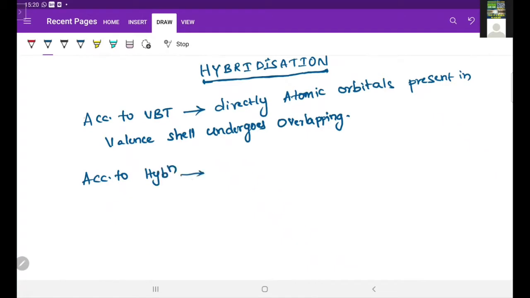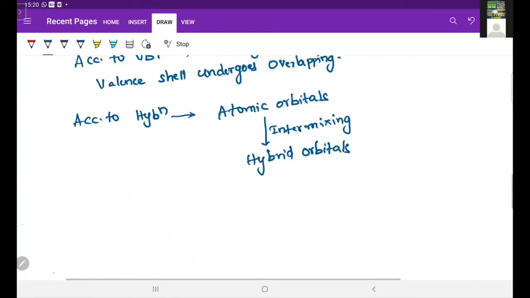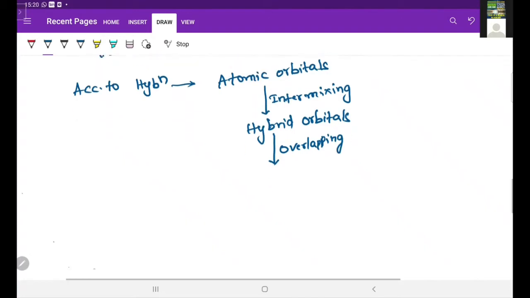According to hybridization, first the atomic orbitals intermix. So these atomic orbitals, on intermixing, form hybrid orbitals. So these hybrid orbitals are involved in the overlapping and form a bond.